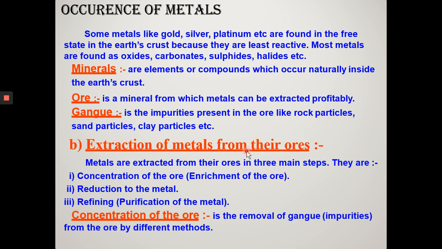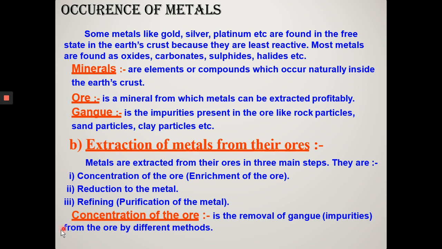Now, extraction of metal, that is metallurgy. Getting metal out of ore is called extraction of metal. The various steps involved in the extraction of metal from its ore, followed by refining of the metal, is called metallurgy. Three steps involved are: concentration of ore or enrichment of ore, reduction to metal, and refining of metal, that is purification of metal.